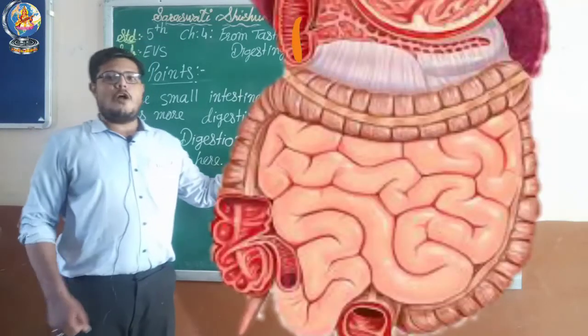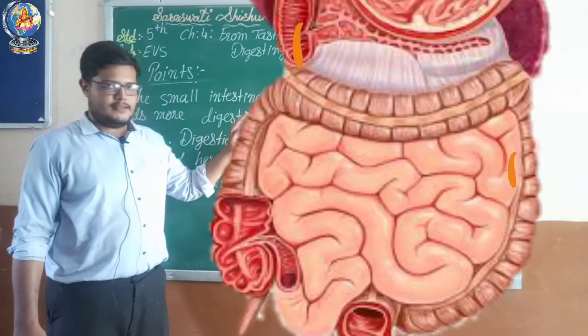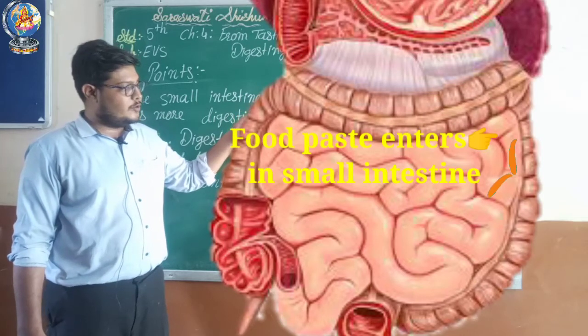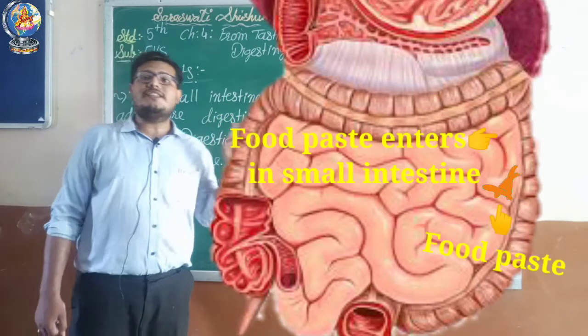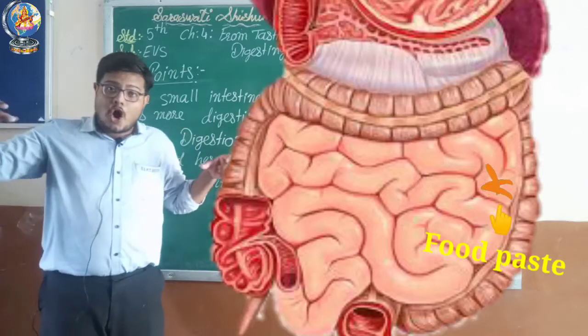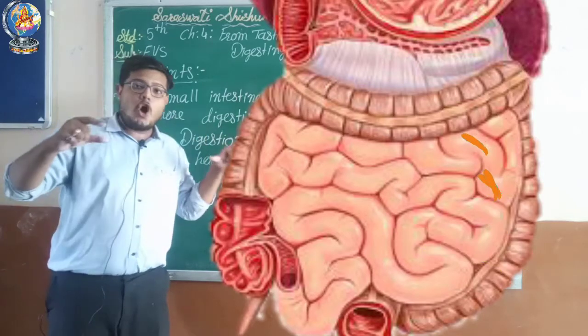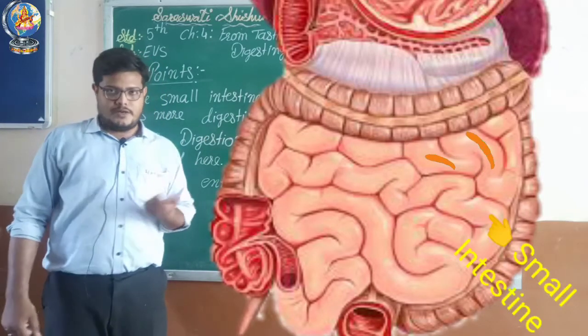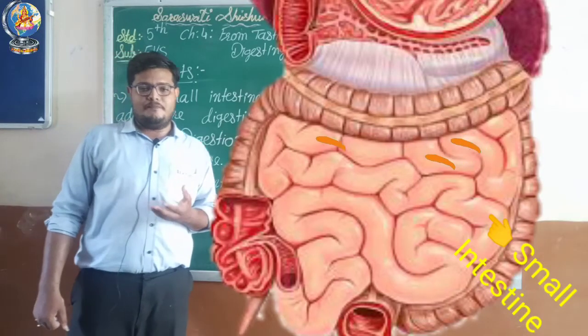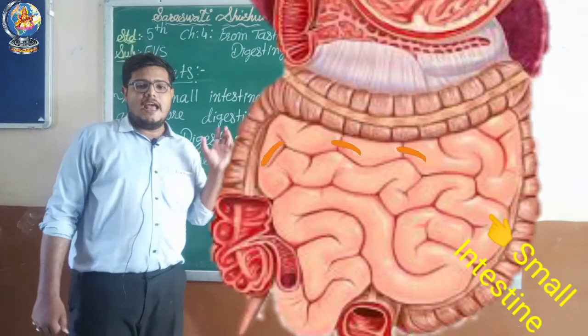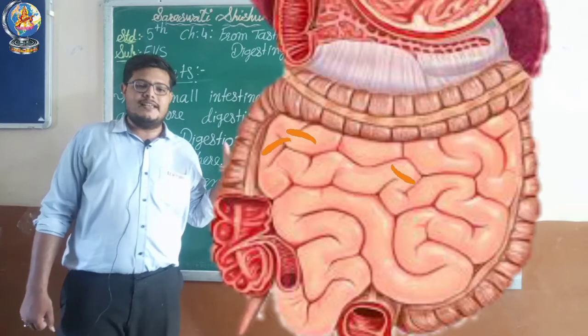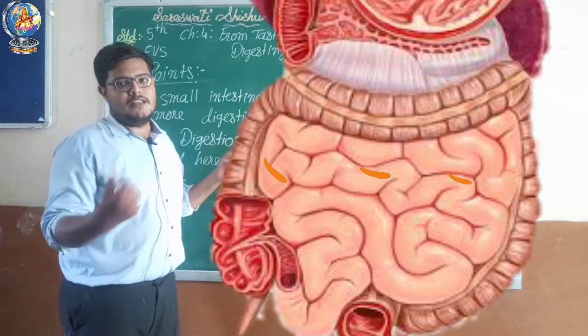Okay, now let's understand this in detail. So now you can see from the stomach, your food particles, or you can say your food paste, is going into the small intestine. Now this small intestine is a long but narrow tube, right? And in that narrow tube, some more digestive juice is added and it gets mixed with the food.